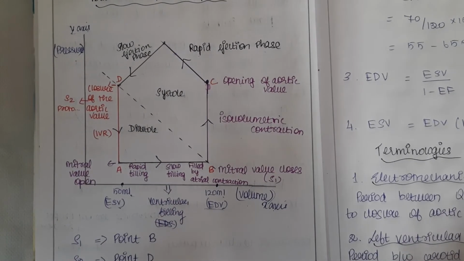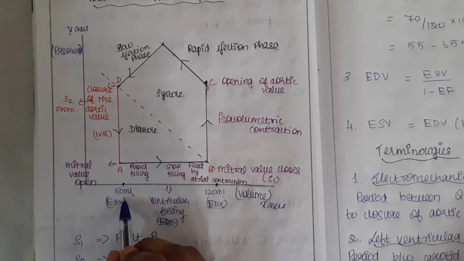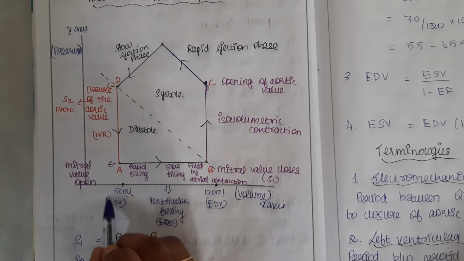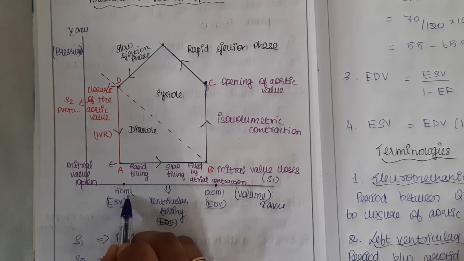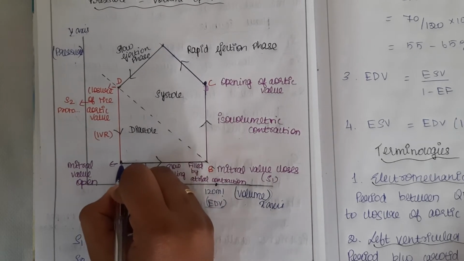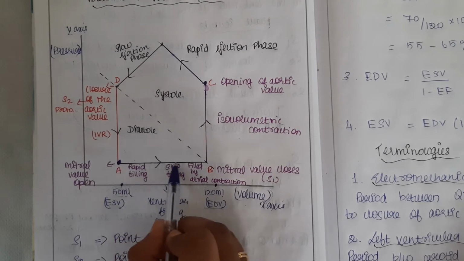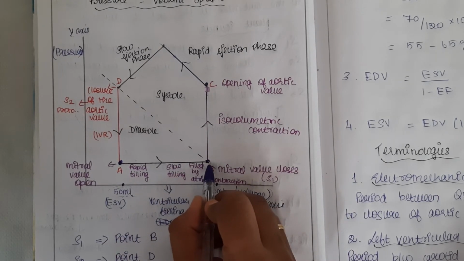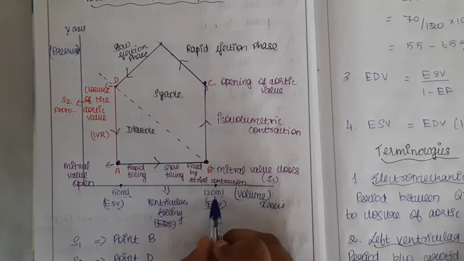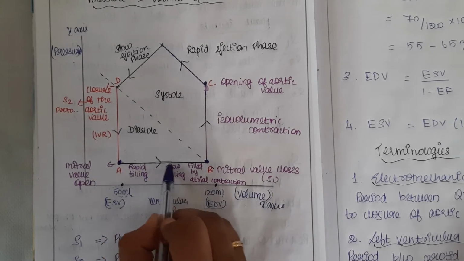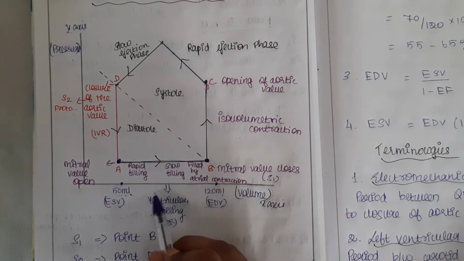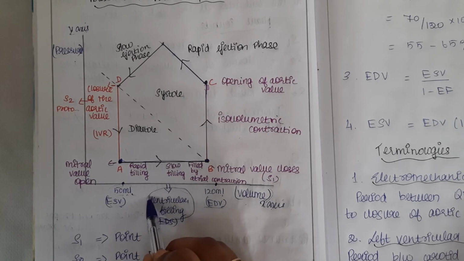Okay. So 50 ml of blood, I'm writing here 50. That is the end systolic volume. At the end of the systole, the amount of blood present here is 50 ml. Gradually, systole is followed by diastole. Okay. So the point here, it starts, it goes on, it goes to here. That is 120 ml. At the end of diastole, the end diastolic volume is 120 ml. Gradually it goes. Between the end systolic volume and end diastolic volume, what happens? Ventricular filling will take place.